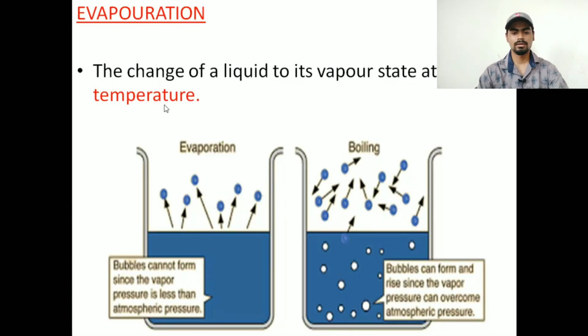To understand the difference between evaporation and boiling, we have two figures in front of us. Evaporation will always occur at the top or surface of a liquid, while boiling will occur in the entire liquid. Say water is boiled and you take that boiled water and go for a bath. The first tumbler you fill and pour on your body, that is hot water. And at the end, if you pour water, it is still a hot one.